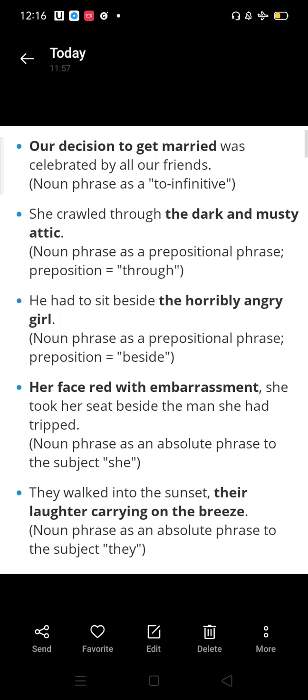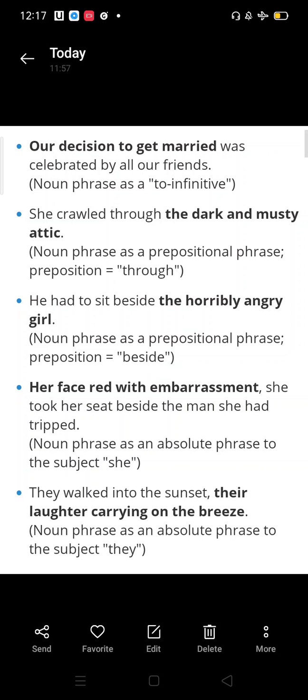She crawled through the dark and musty attic. Noun phrase as a prepositional phrase. It is coming after the preposition through. He had to sit beside the horribly angry girl. Here you can see again it is a prepositional phrase. It is coming after the preposition beside.